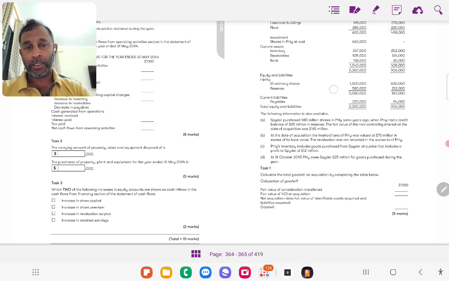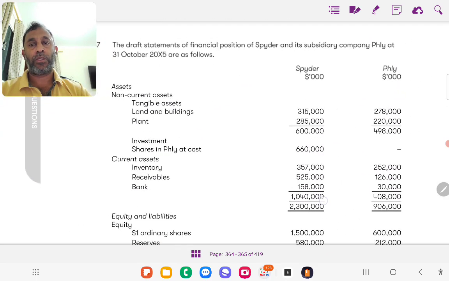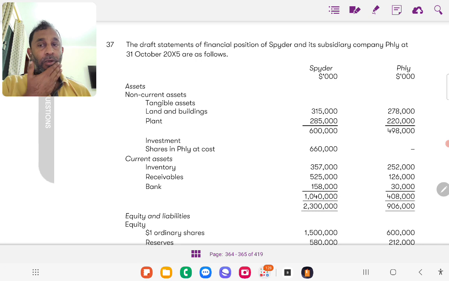The question here is about consolidation. Consolidation, when you talk about IFRS, is a standard regulated mainly by IFRS 3 and IFRS 10, and there are also some other associated standards, such as IFRS 13, fair value measurement, and also IAS 27, 28, and so on.